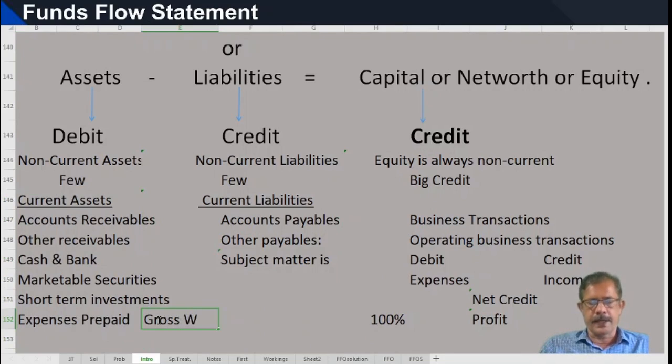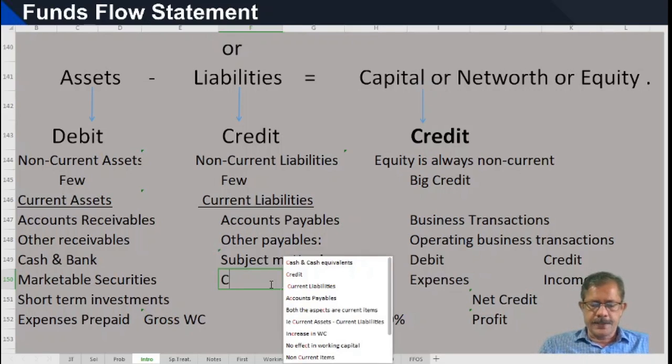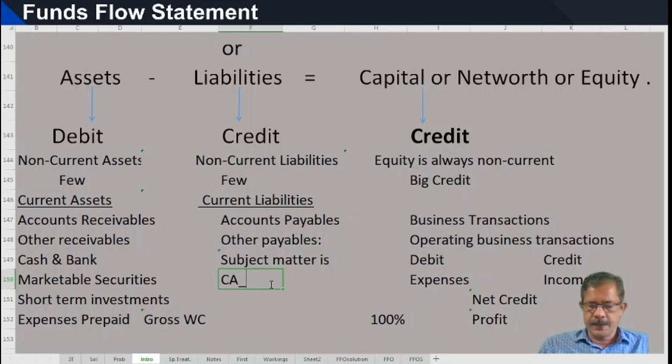And current assets minus current liabilities is equal to working capital. And this working capital is the subject matter of funds flow statement.